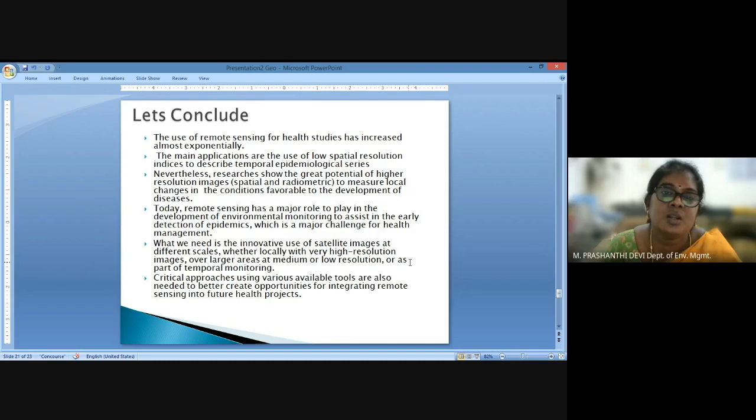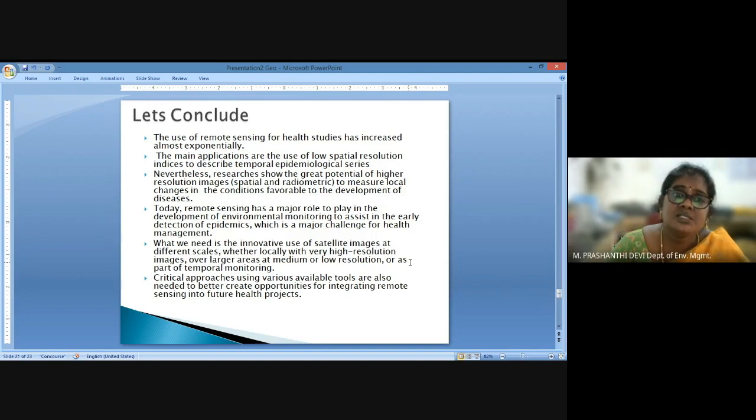And a huge number of researches over the past few years show a great potential of high resolution images being employed to measure local changes, where the geographical conditions change, and these geographical habitat changes may be favorable for the introduction or development of diseases in a particular area.